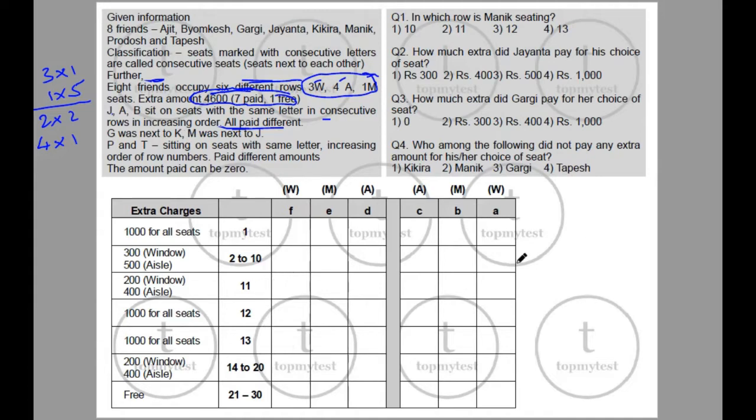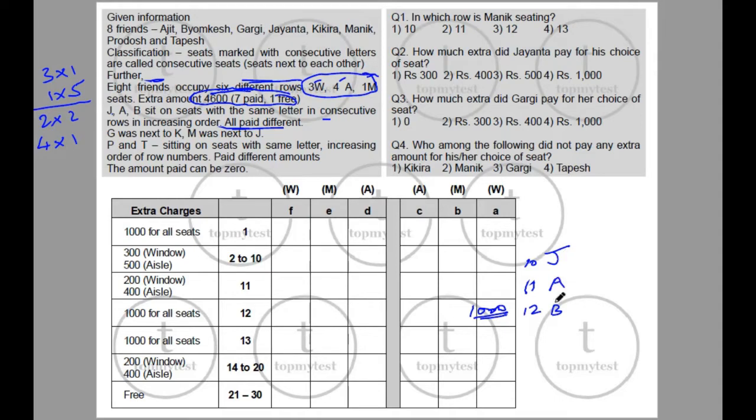So J sits in 10. A sits in 11. And B sits in 12. Because B sits in 12, he will pay 1000 rupees. Okay, B is going to pay 1000 rupees.